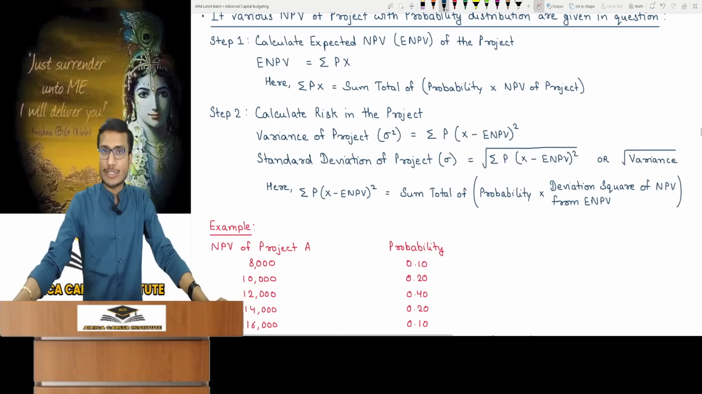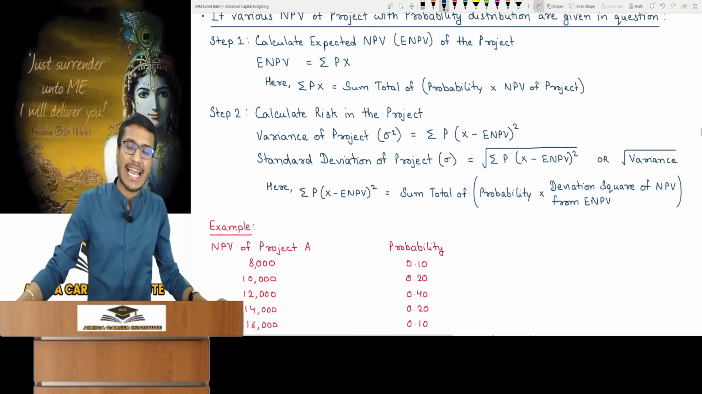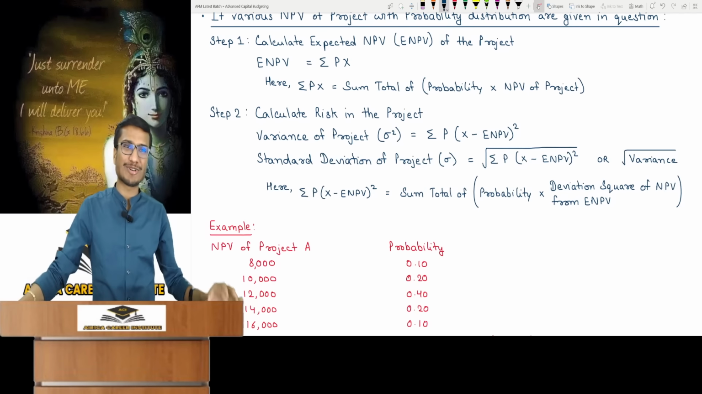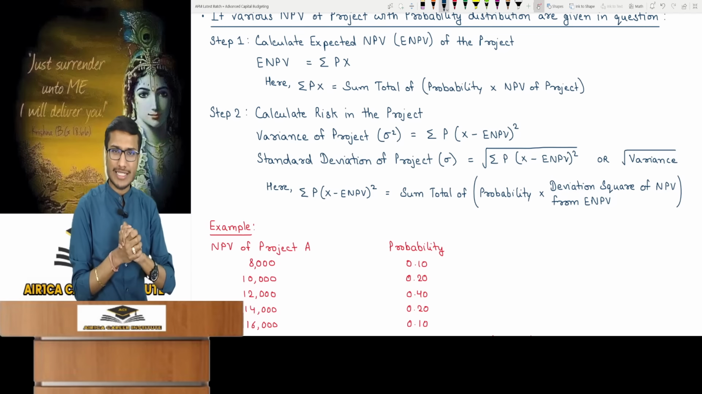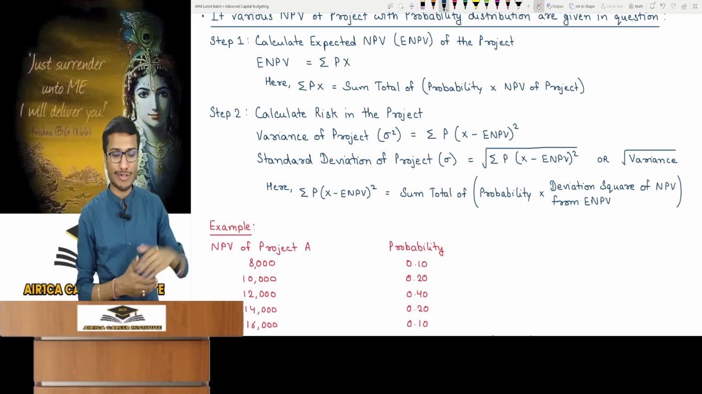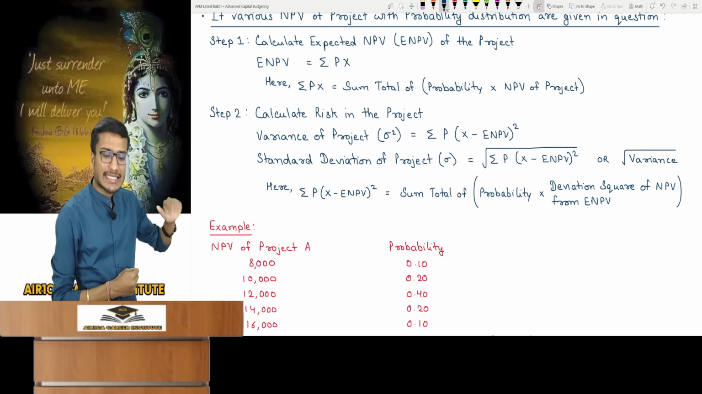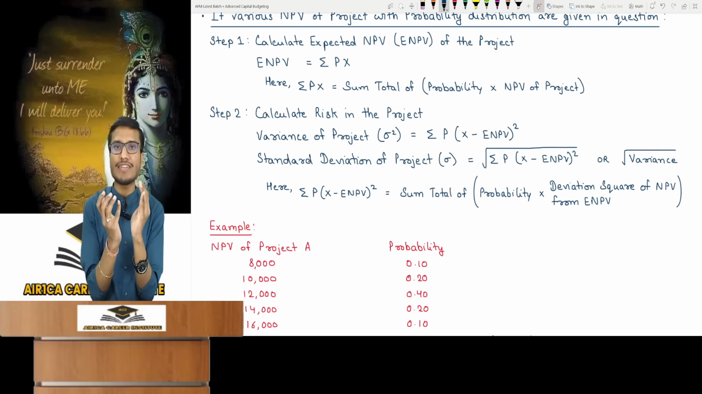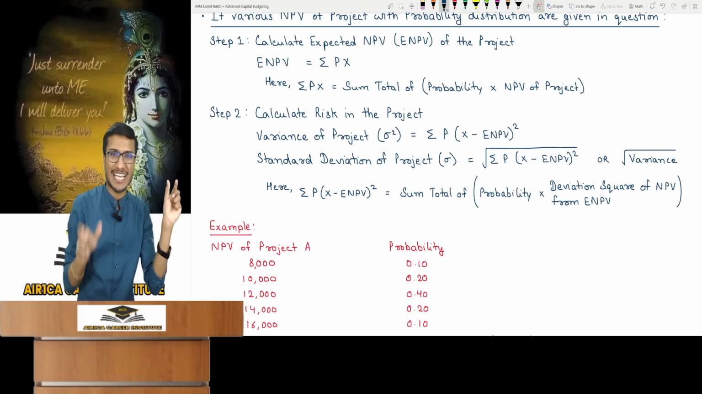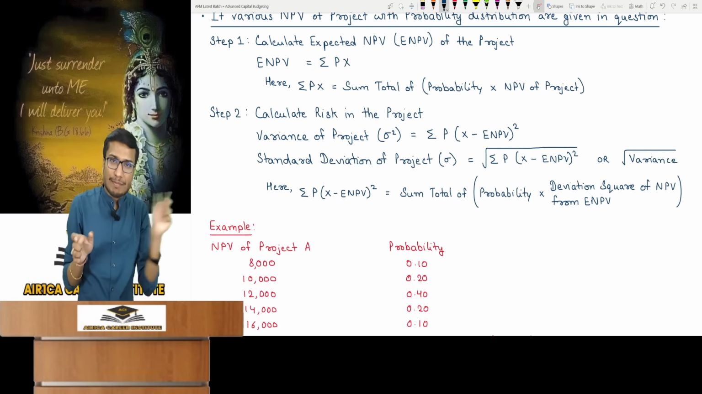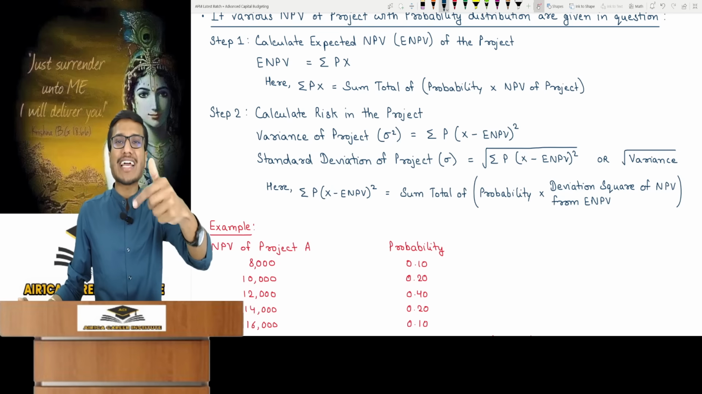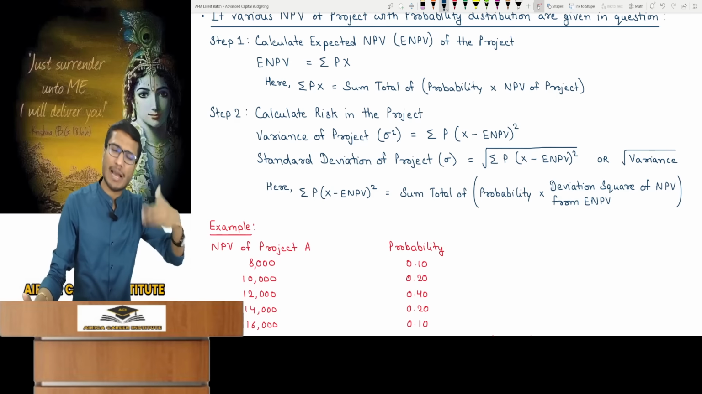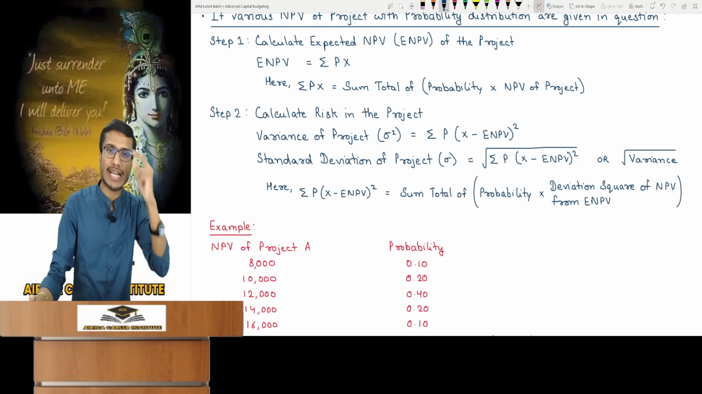Variance of project is denoted by sigma square. The formula is summation p into x minus ENPV whole square. Sir, what is this formula? If I briefly explain it, the rest will be recapped from the example, like the portfolio. X minus ENPV means the respective NPV minus ENPV. You calculate the NPV deviation, similar to x minus x bar. In portfolio, we use x bar here. I wrote ENPV deliberately. However, x bar is also fine.